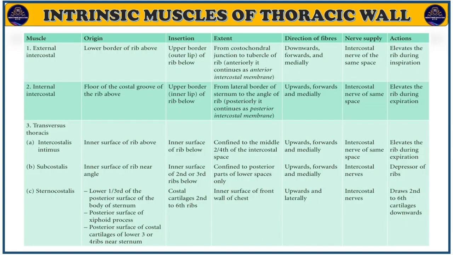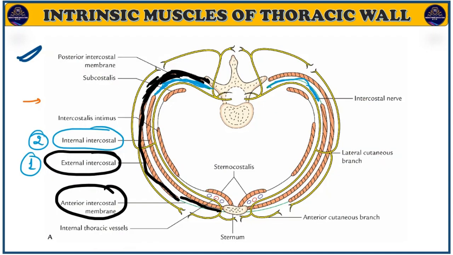The third muscle is a combination of three muscles. This is also known as transversus thoracis, and transversus thoracis is composed of three muscles: intercostalis intimus, subcostalis and sternocostalis. Understand? Here is the subcostalis muscle. This is the subcostalis muscle on both sides.